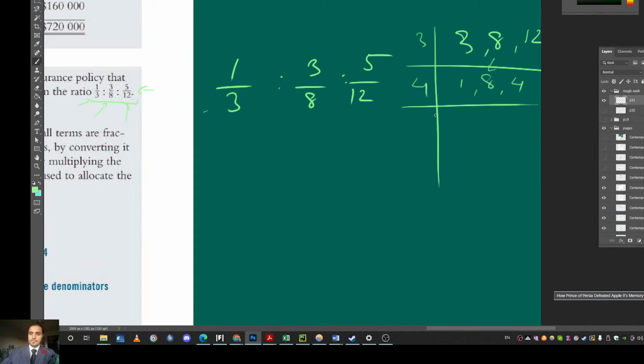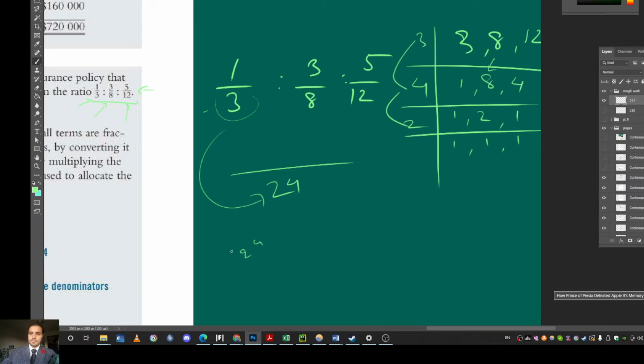Next I'll have 4. 1 doesn't go in 4, so it just comes down. 4 times 2 is 8, 4 times 1 is 4, and finally 2 times 1, and 1. So you get 3 times 4 times 2. 3 times 4 is 12, 12 times 2 is 24, so we got 24. Now we have to see how many times 3 goes into 24. Well, it goes 8 times. 8 times 3 is 24.